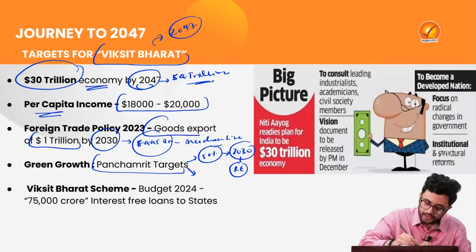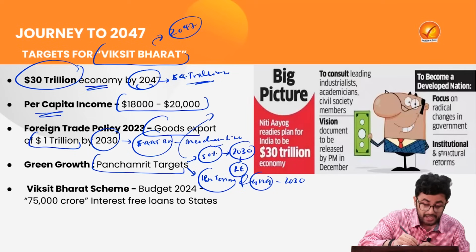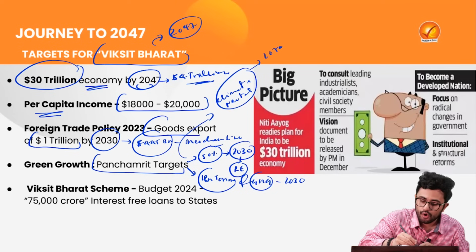Then we are going to reduce 1 billion ton of greenhouse gas emission by the year 2030. And much more ambitious than that is that we are going to become a climate neutral country by the year 2070.